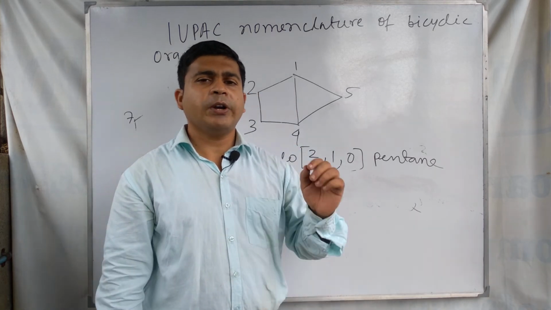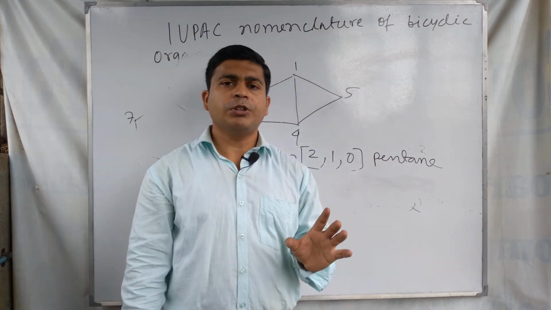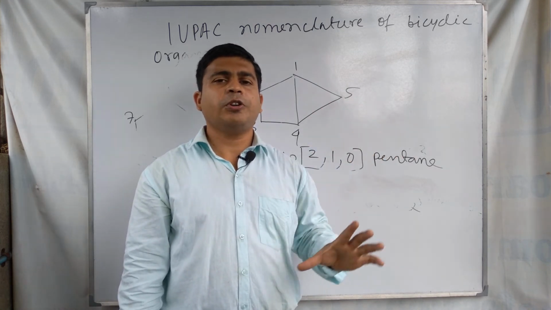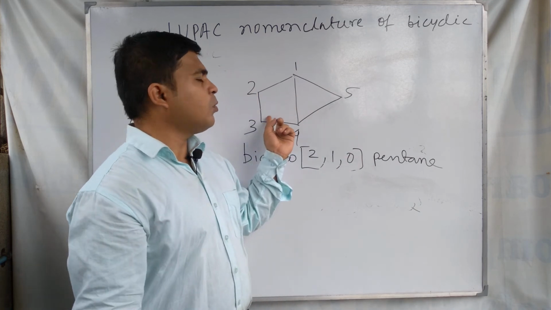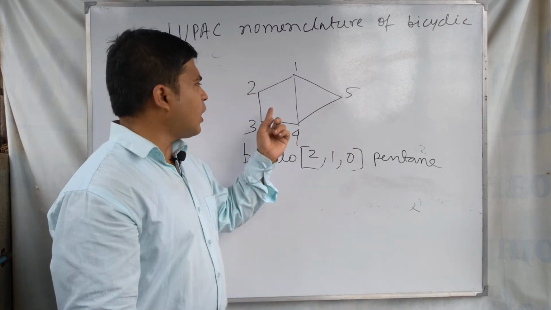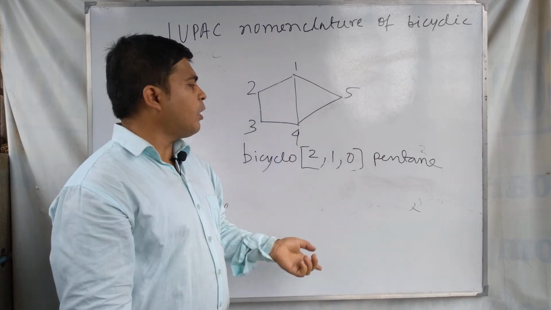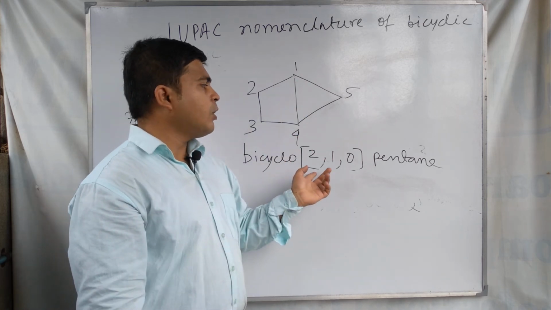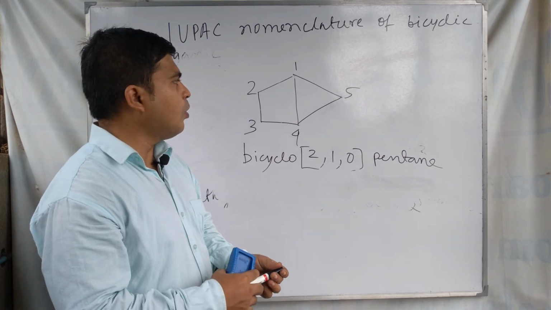You have to identify the two bridgeheads and the carbon bridges joining the two bridgeheads. You have to understand the number of carbons present in each bridge joining the two bridgehead carbons, and then write it as bicyclo 2 1 0 pentane.